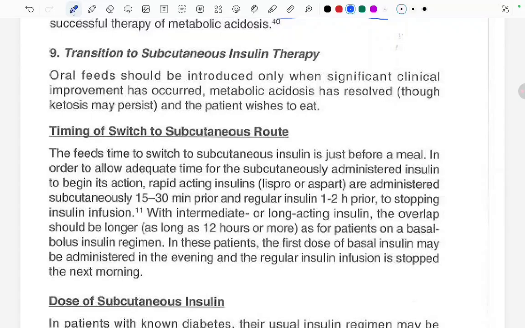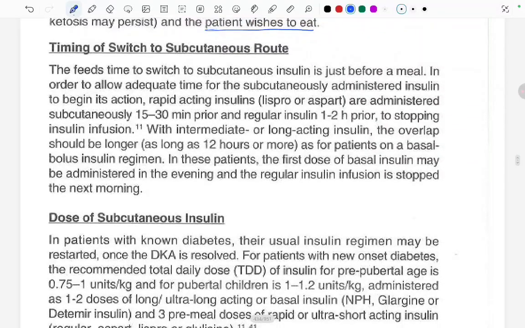Timing of switch to the subcutaneous route. The best time to switch to subcutaneous insulin is just before a meal. In order to allow adequate time for the subcutaneously administered insulin to begin its action, rapid-acting insulin like lispro or aspart is administered subcutaneously 15 to 30 minutes prior, and regular insulin 1 to 2 hours prior to stopping the insulin infusion. With intermediate or long-acting insulin, the overlap should be longer, as long as 12 hours or more, as for the patient on a basal bolus insulin regimen. In these patients, the first dose of the basal insulin may be administered in the evening, and the regular insulin infusion is stopped the next morning.